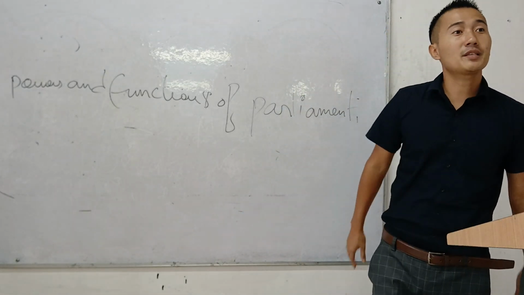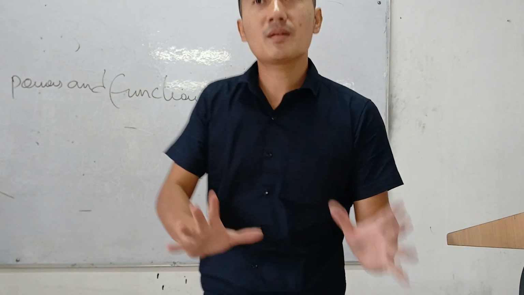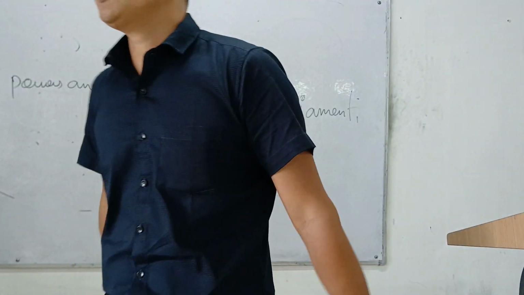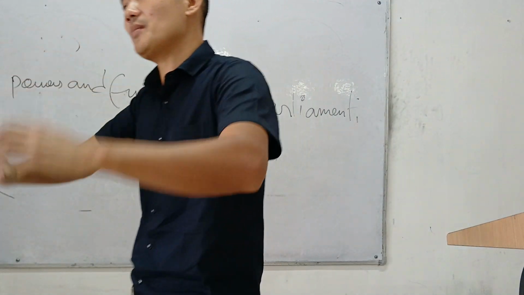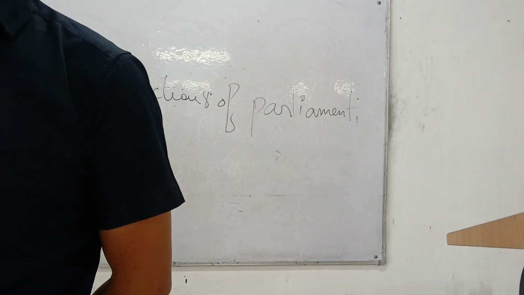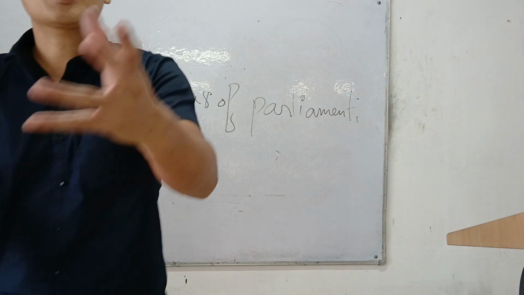Powers and functions of the Indian Parliament together. Lok Sabha, Rajya Sabha together. This might come for 20 marks also. So in this case, you write only 1 point, okay? You write together. When it is only powers and functions of the parliament, you discuss together. But if you're asked special power of the Lok Sabha, you try to split the answer. Okay, so that is the only way.